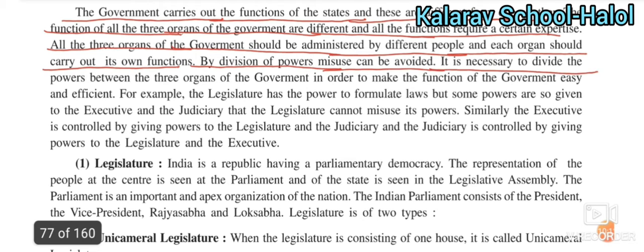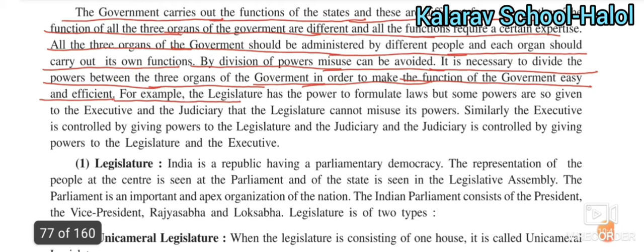It is necessary to divide the powers between the three organs of the government. It is very important to divide the powers between the organs of the government, the three organs we already know, in order to make the functions of the government easy and efficient. This way the work becomes easy for the administrative system and it functions efficiently.